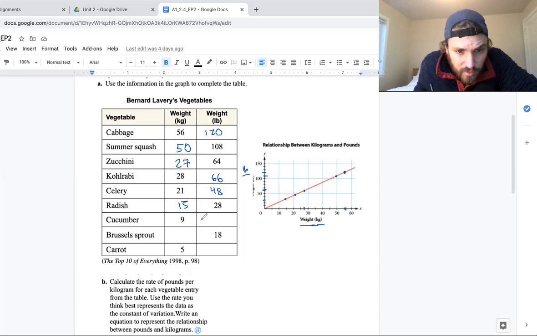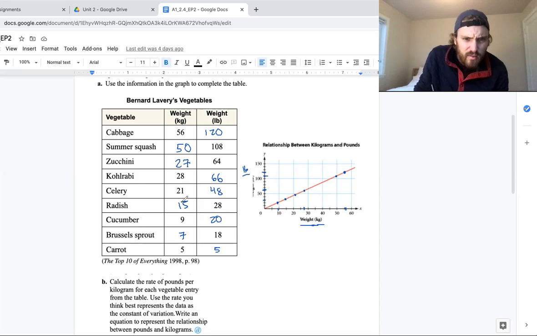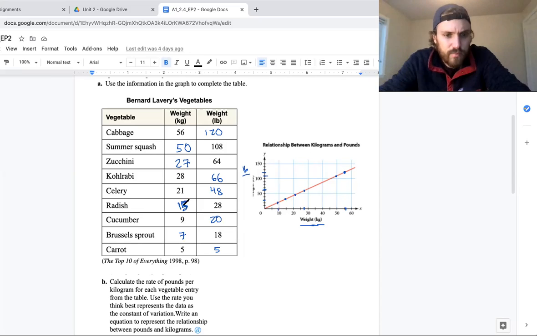Now 9 kilograms is right about here, and I'm going to guess that that is about 20 kilos. Then 18, let's say, is 7, why not? And 5, it looks like it's about 5. Okay, so that's probably not exactly right, but it's close enough. We're just trying to estimate the points on these graphs.